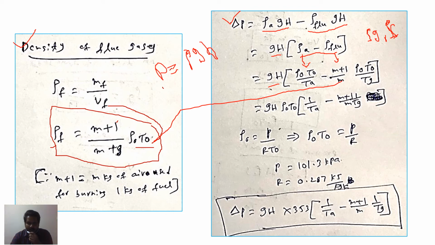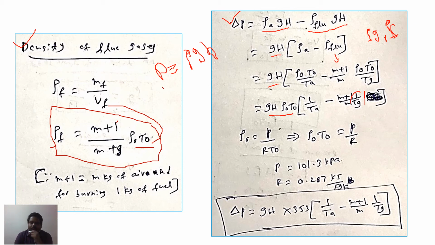Now when we simplify this equation, again if we take GH rho naught T naught common, we can write it as 1 by TA minus m plus 1 by m into 1 by Tg. Okay.